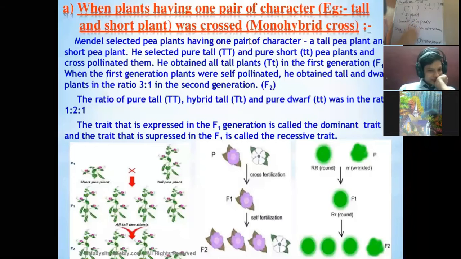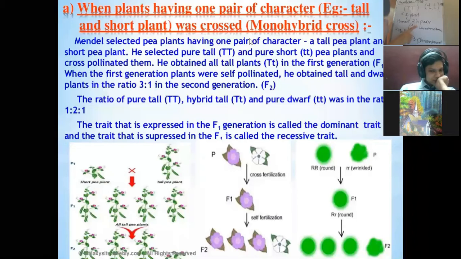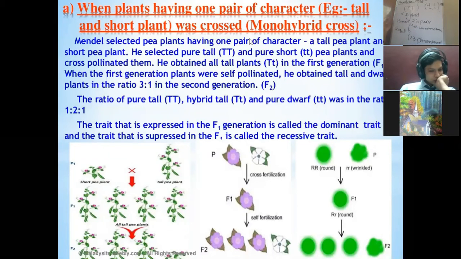For example, if I write the genotype of each pair as AA, BB, CC, with 23 pairs present in the normal human cell, then in the gamete only one factor of every pair will be present.